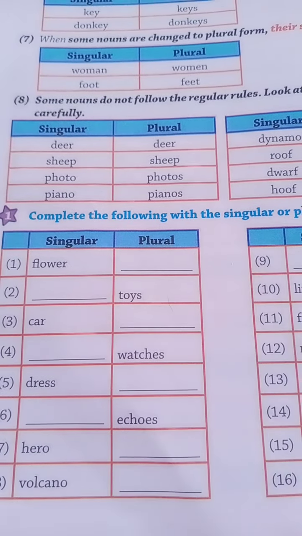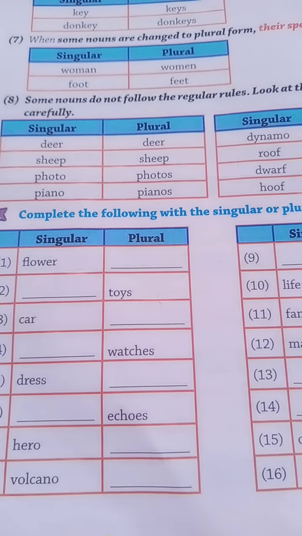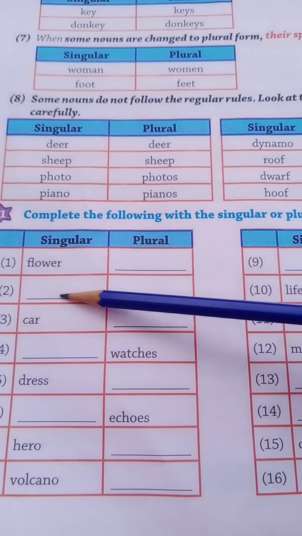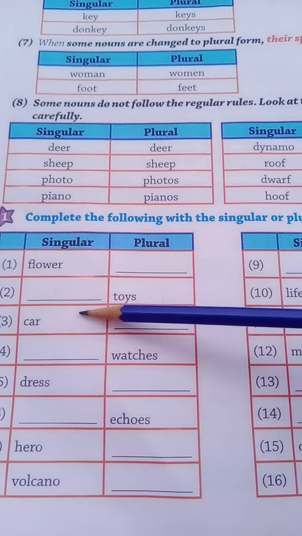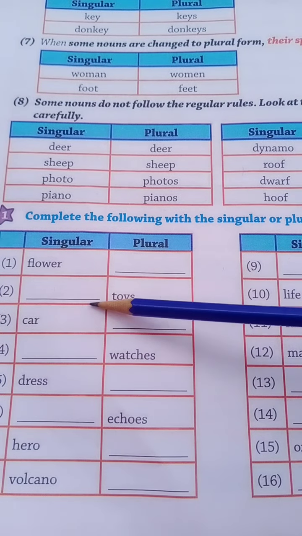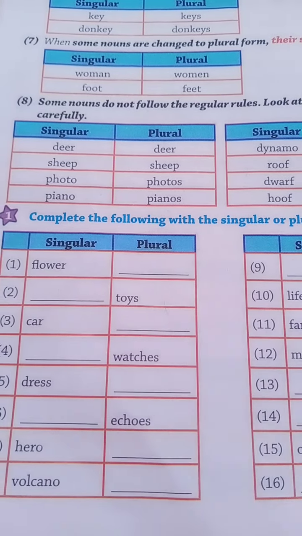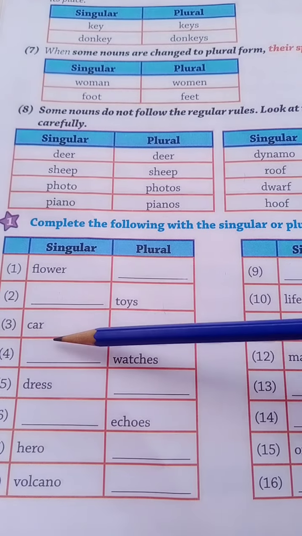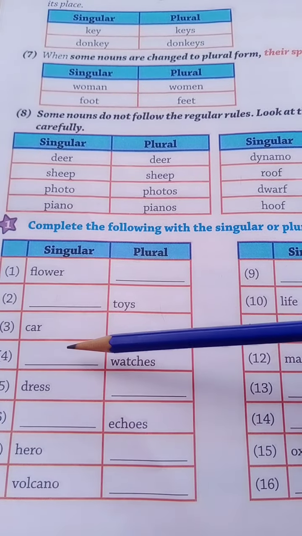The word that we change to plural is toy. Toy is your singular form. And the third one is car. Car is a singular form.